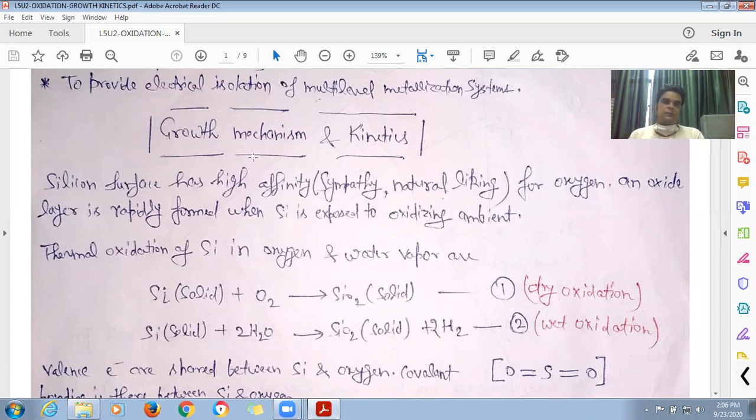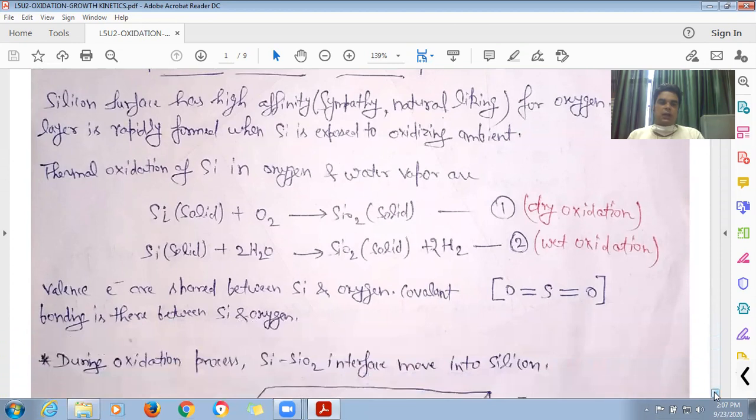Thermal oxidation of silicon can be done by using two oxidants. One is oxygen, another is water vapors. If oxidation of silicon occurs by using oxygen as oxidant, then this is called dry oxidation. And if oxidation of silicon occurs with water vapors, then it is called wet oxidation. Both of the oxidations are thermal oxidations.